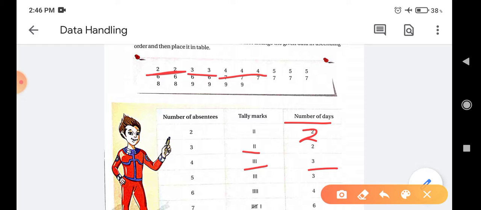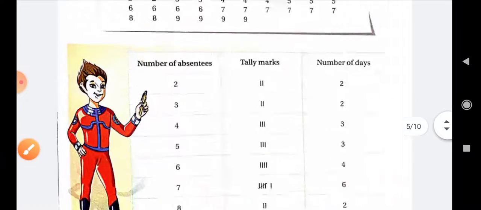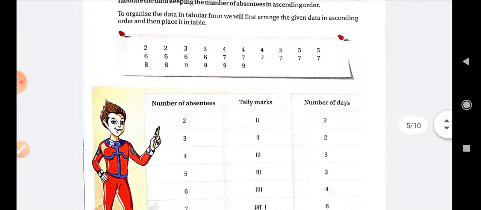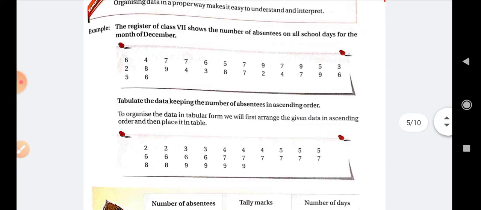So in this way we can form the tabular form. We can arrange the data in ascending order and then represent the data in tabular form.